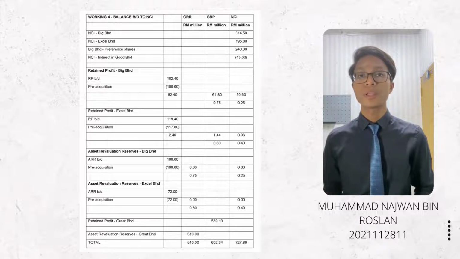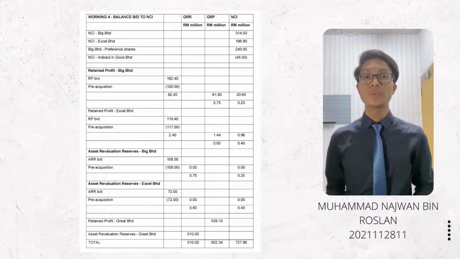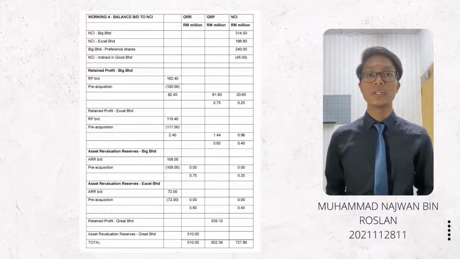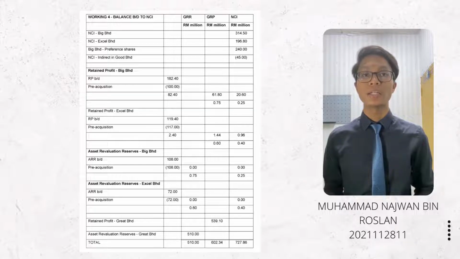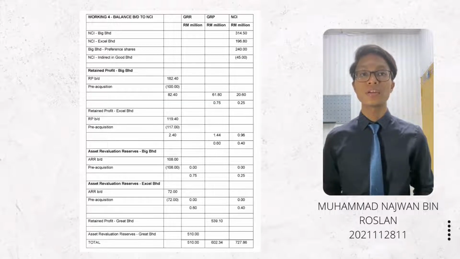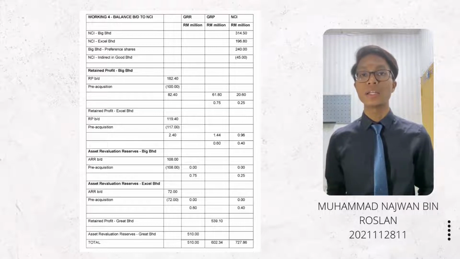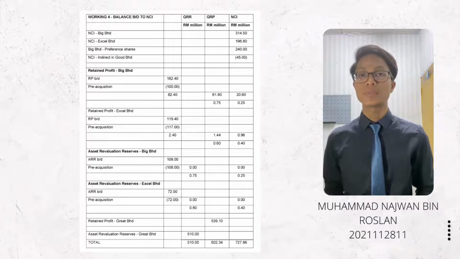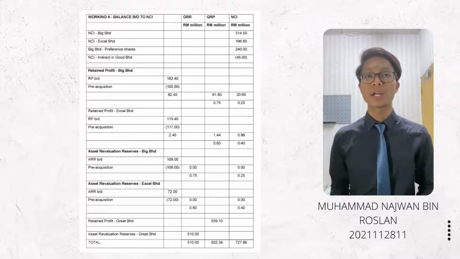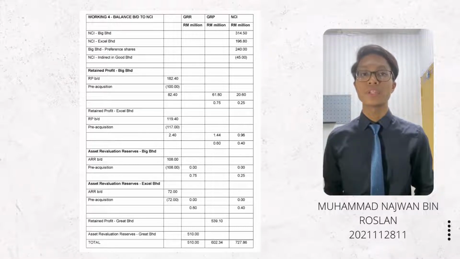602.34 million. And the last column, which is non-controlling interest, first we will add the non-controlling interest in Big Berhad 314.5 million, and the non-controlling interest in XL Berhad 196.8 million. Then add with the preference share in Big Berhad 240 million.